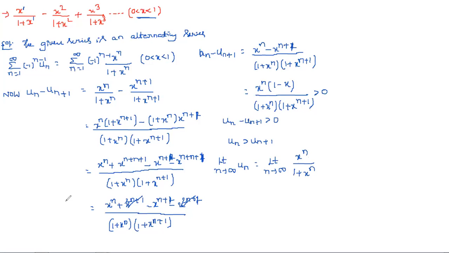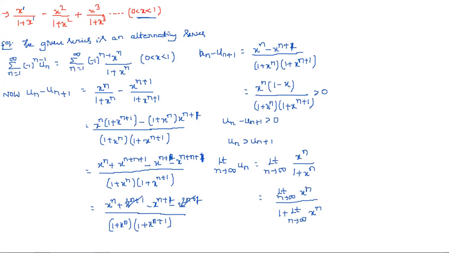So this is nothing but limit n tends to infinity. This limit is applicable for the entire terms, so it is applicable for both the numerator and denominator. So limit n tends to infinity x power n by, limit of a constant is constant, 1 plus limit n tends to infinity x power n.